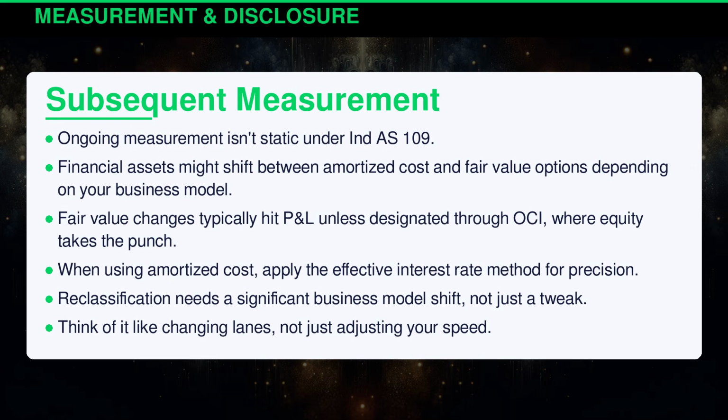Ongoing measurement is static under Indian Accounting Standard 109. Financial assets might shift between amortized cost and fair value options depending on your business model. Fair value changes typically hit profit and loss, unless designated through OCI, where equity takes the punch. When using amortized cost, apply the effective interest rate method for precision. Reclassification needs a significant business model shift, not just a tweak. Think of it like changing lanes, not just adjusting your speed.